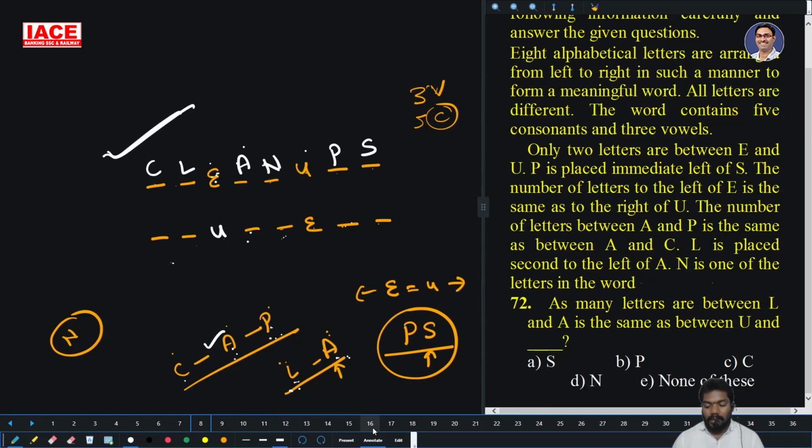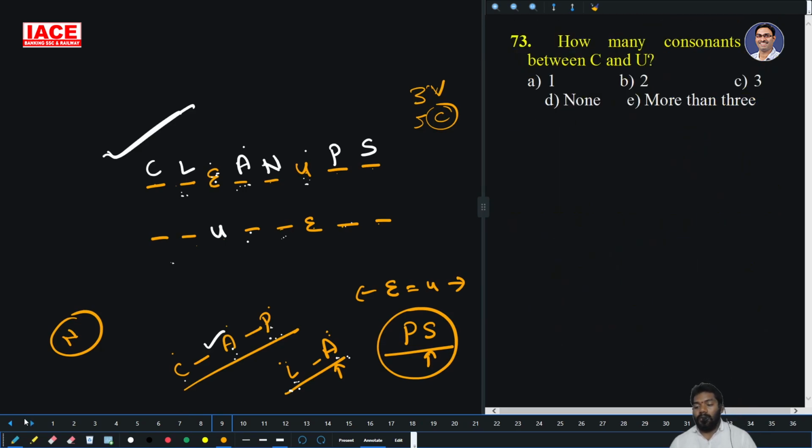Now, as many letters are between L and A as between U and dash. L and A, how many? 1. Then U and A 1, U and S also 1. So if A is not given, S is given. So option A is the right answer. How many consonants are between C and U? C and U, 1, 2. In between C and U there are only 2 consonants. Option B is the right answer.